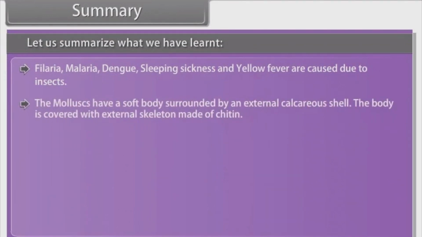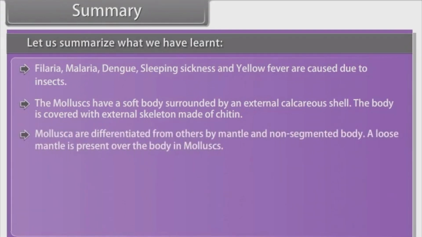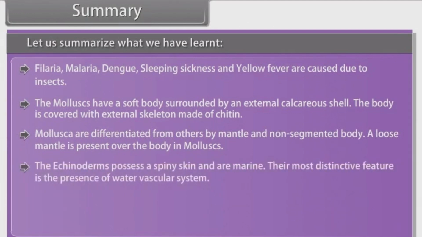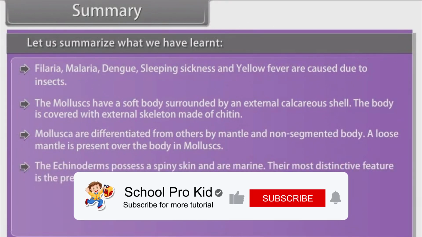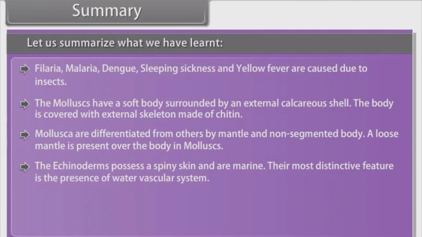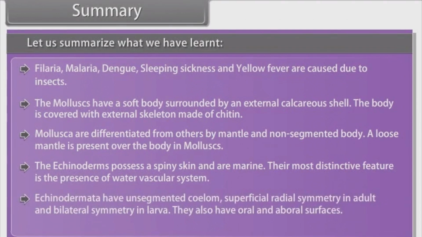The mollusks have a soft body surrounded by an external calcareous shell. The body is covered with external skeleton made of chitin. Mollusca are differentiated from others by mantle and non-segmented body. A loose mantle is present over the body in mollusks. The echinoderms possess a spiny skin and are marine. Their most distinctive feature is the presence of water vascular system. Echinodermata have an unsegmented coelom, superficial radial symmetry in adult and bilateral symmetry in larva. They also have oral and aboral surfaces.